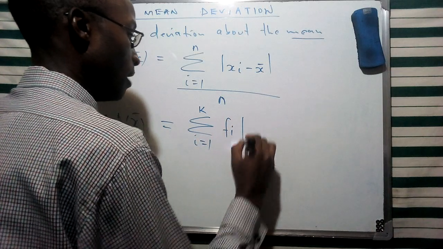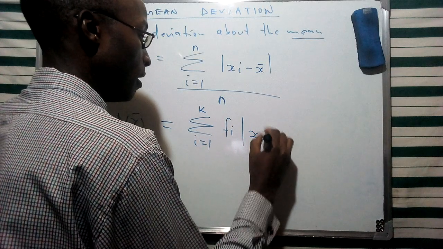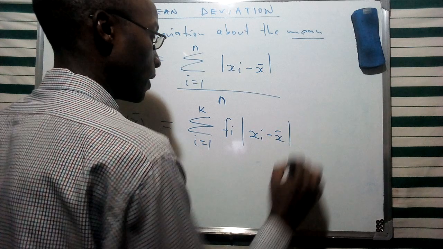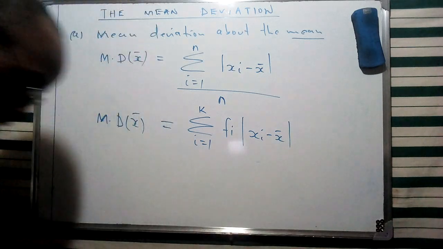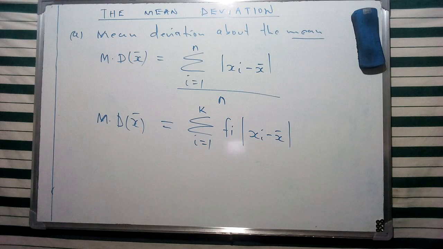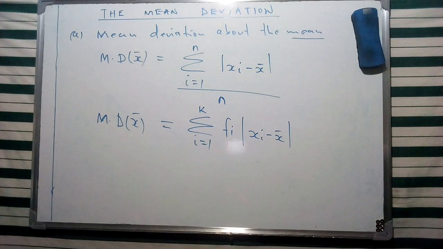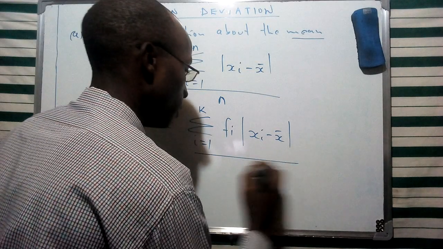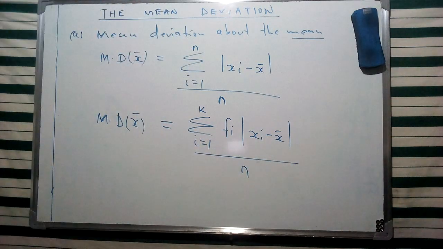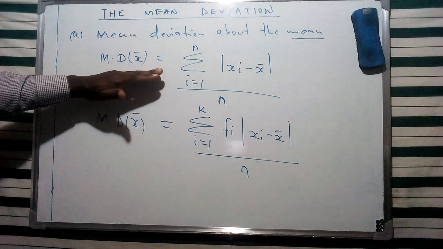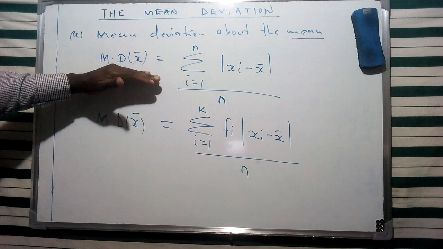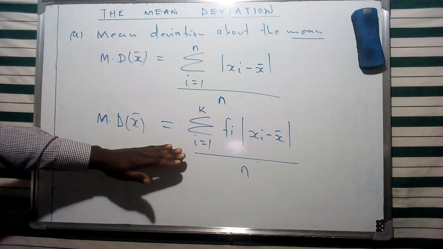This is given as the difference between the observation, xi minus the mean, weighted by the frequency, and all of this is divided by the number of observations. So this first form is for ungrouped data, and this one is for a frequency distribution.